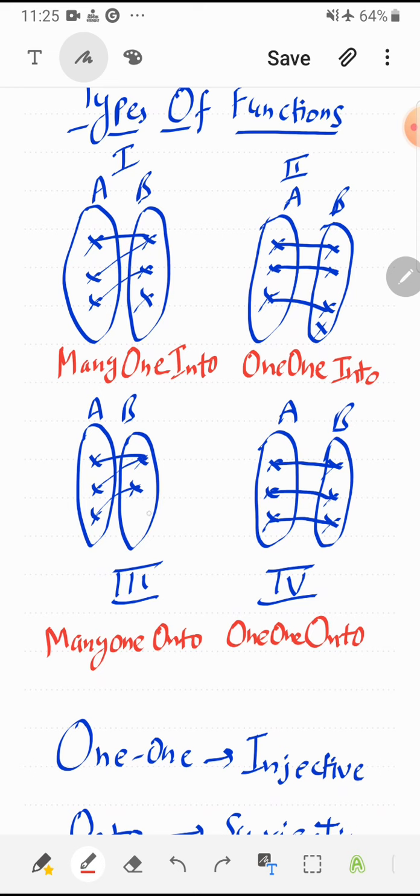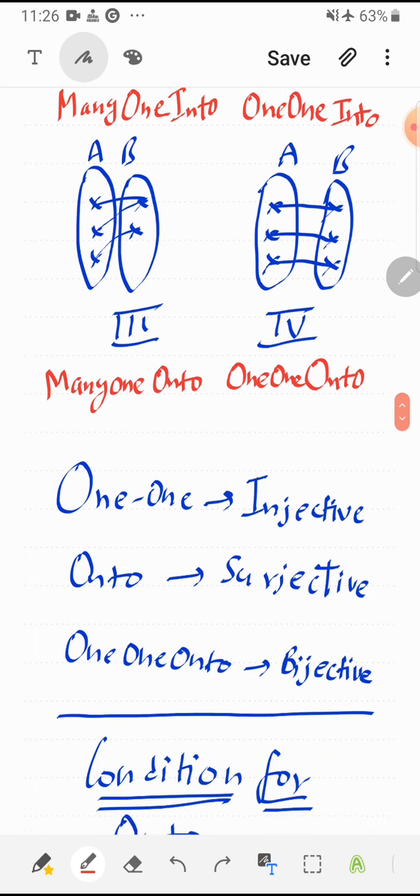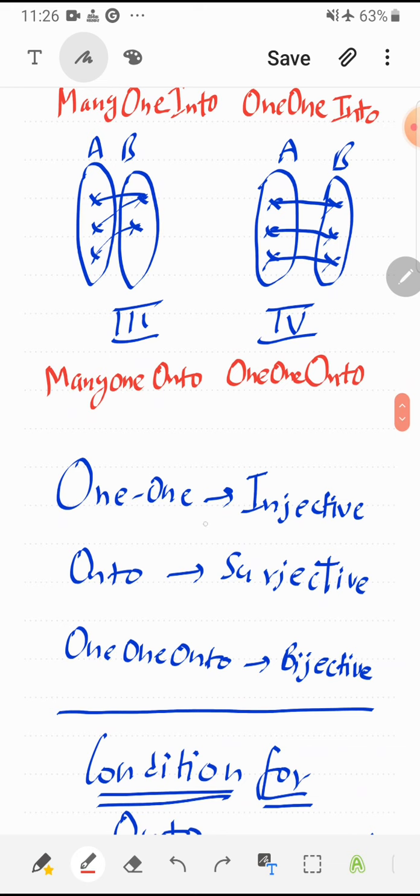Whereas in third and fourth there is no free element in B, so these are called onto functions. Third is also a many one function and fourth is a one one function. So four functions are many one into, one one into, many one onto, one one onto. If a function is not many one, then it must be one one, and if function is not into, then it must be onto. And different names of one one and onto function are: one one function can be written as injective, onto as surjective, and which is one one onto both, that is bijective. So remember these terms also.